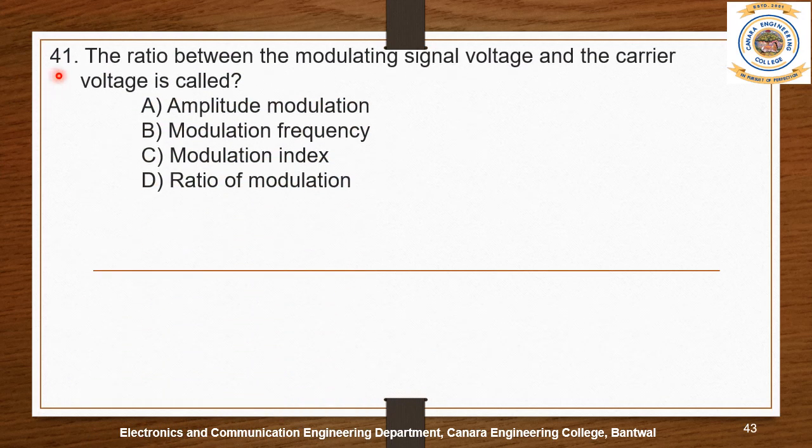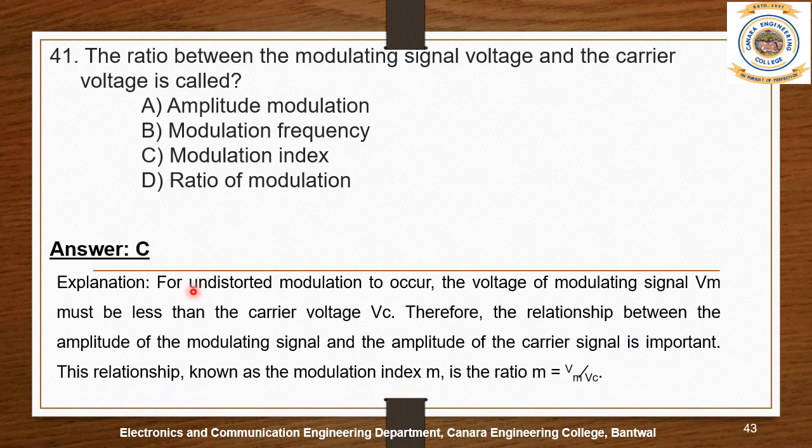Question number 41. The ratio between the modulating signal voltage and the carrier voltage is called. The options are A. Amplitude modulation, B. Modulation frequency, C. Modulation index, and D. Ratio of modulation. The answer is C. Modulation index.